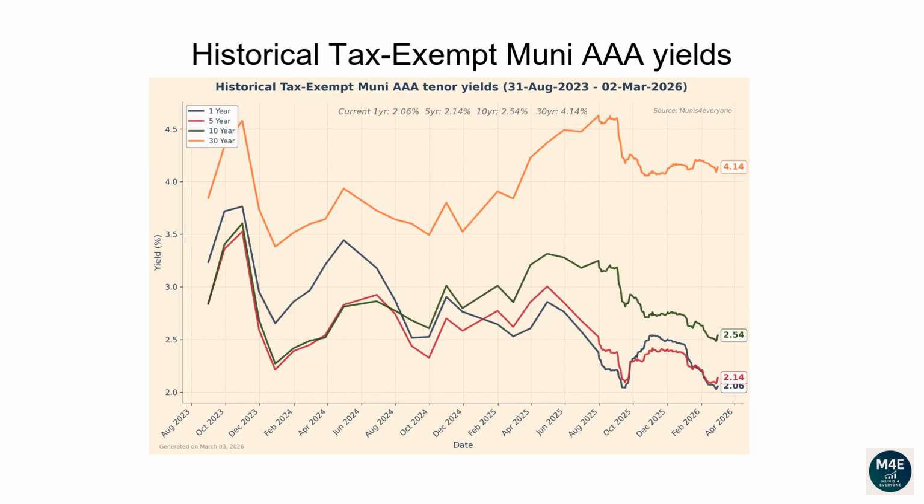This line plot and the next plot show how each tenor of the Muni yield curve has changed over time. From the 31st of August 2023 to the 4th of March 2026, the 1-year yield has dropped from 3.24 to 2.14. The 5-year yield has dropped from 2.85 to 2.24. The 10-year yield has dropped from 2.84 to 2.65. The 30-year yield has increased from 3.85 to 4.21.